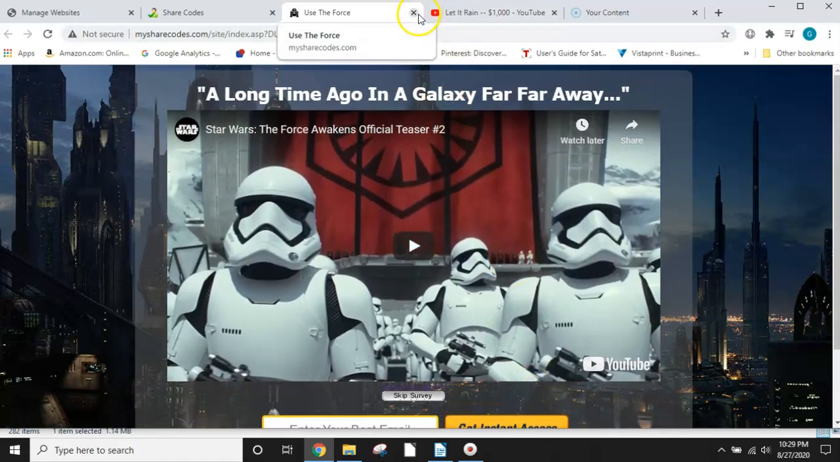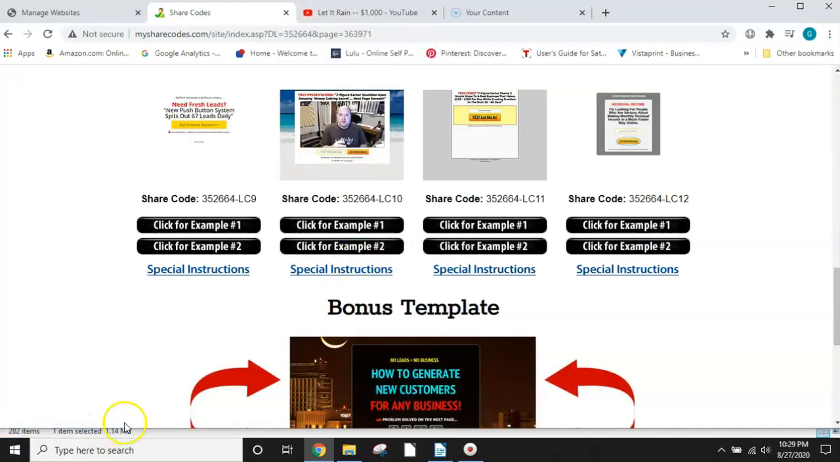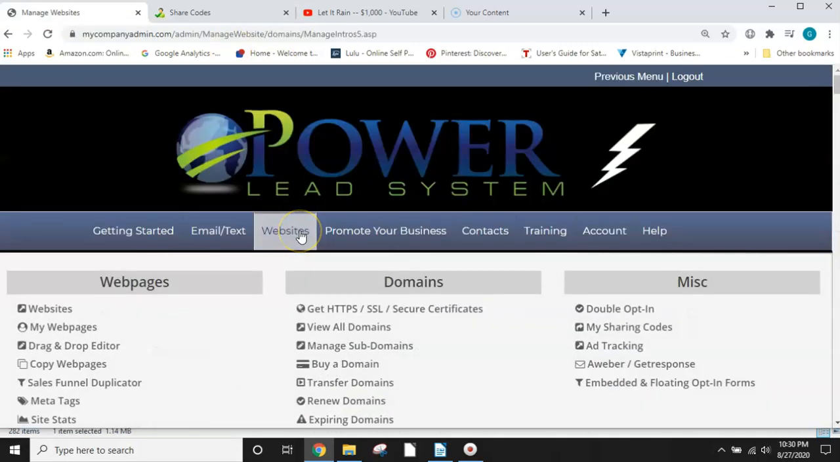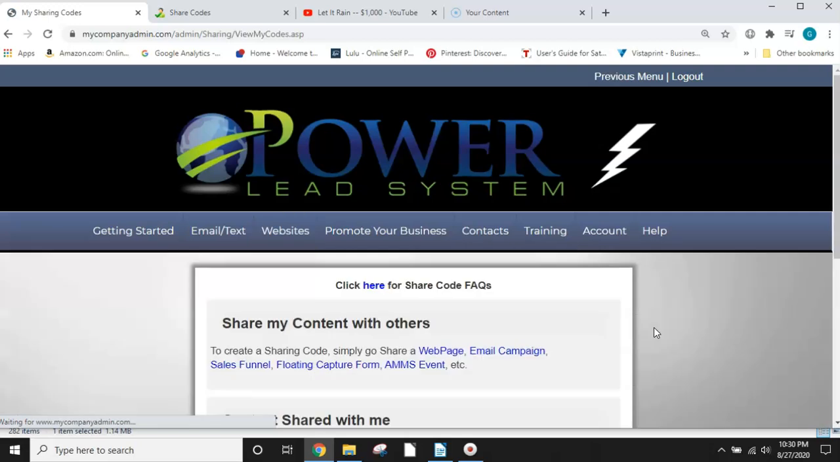So it's kind of fun, you know, just creating your own funnel. And this is a done for you system, and it has all your capture page pictures and everything. If you want to change your pictures by making your own pictures and using them, you can do that. Grabbing videos from YouTube, you can do that. There's a lot of things you can do with this system. So I'm going to grab this code, copy, and then I'm going to go to websites and my sharing codes.